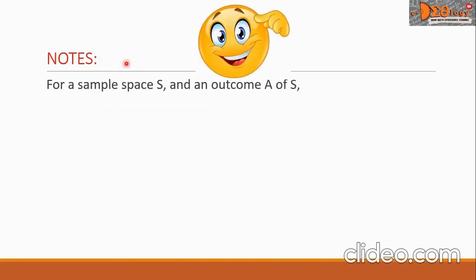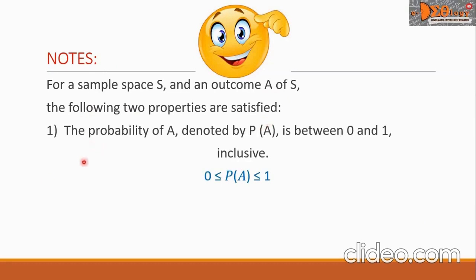There are notes here that we need to know. For a sample space S and an outcome A of S, the following two properties are satisfied. The first one, the probability of A, denoted by P of A, is between 0 and 1 inclusive.